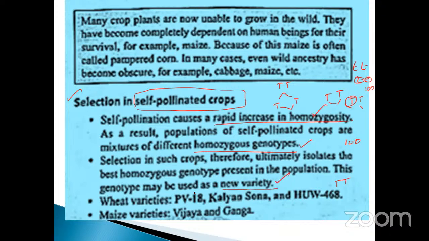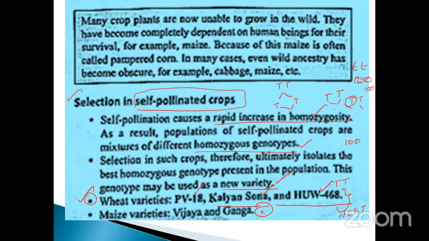Wheat variety PV18 is also an example. Kalyan Sona is also one of them. And also HUW468 is one variety for wheat. Another one is maize variety, Vijaya and Ganga. Don't forget, my dear students, these two points are mostly asked from the NEET point of view. Match the following: Ganga is one of the following. Which one of the following is a variety of cereals or pulses?